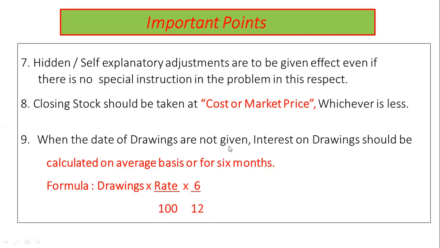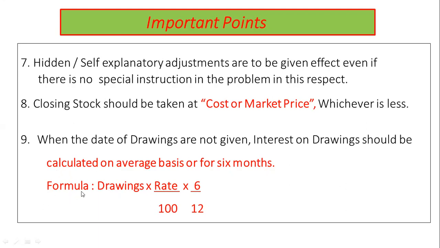Similarly, when date of drawings is not given, interest on drawing must be calculated on average basis or for 6 months. The calculation shall be made as per the formula that is colored in red in the slide.